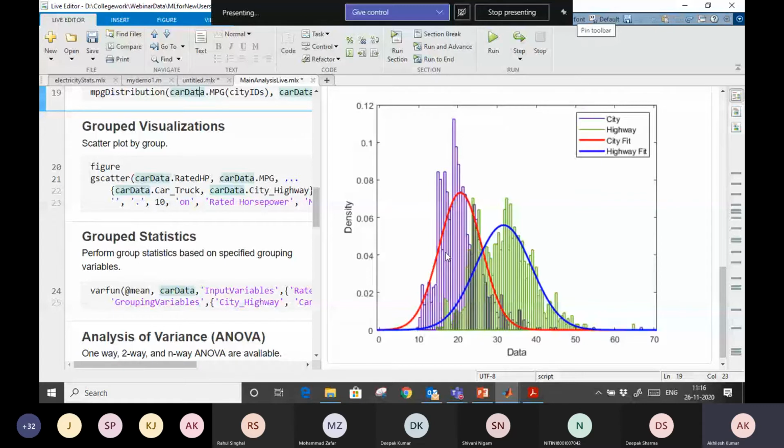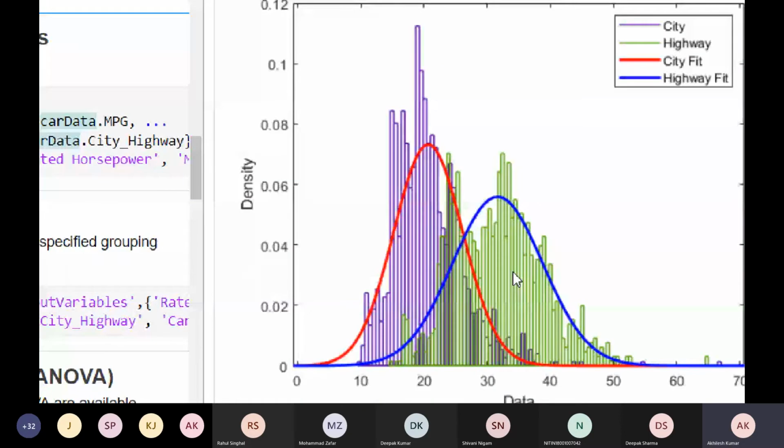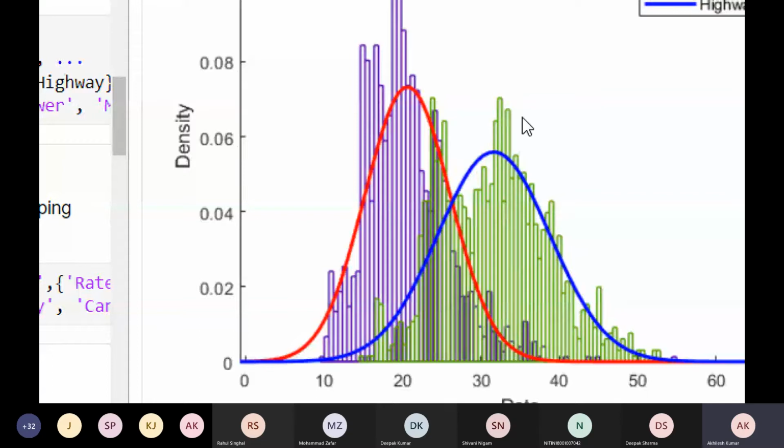And the green one which you see shows the mileage of the vehicle if it is driving on the highway. You see that if it is driving on the highway, the median value is coming somewhere here. This is the normal distribution, right? So it shows that if vehicles are driving on the highway, then mileage is high, and if driving in the city, then mileage is low, right?